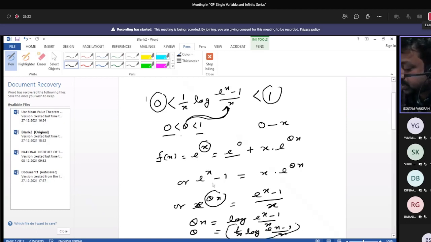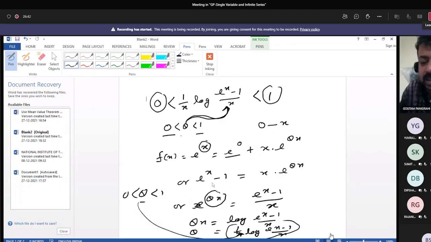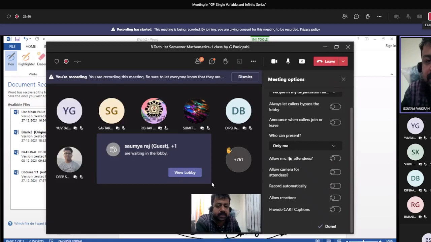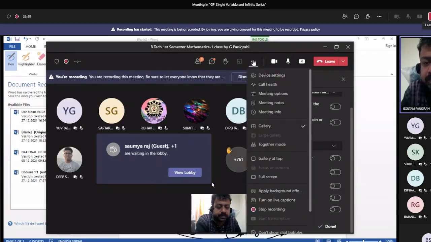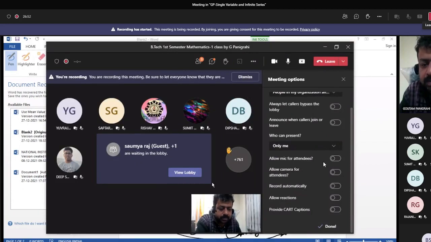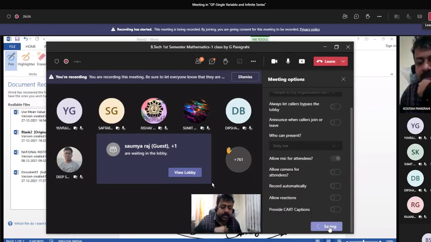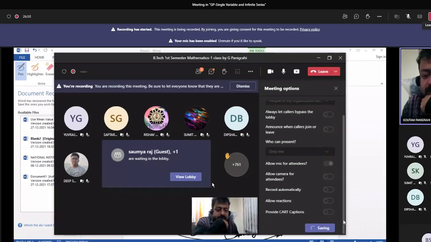Now as theta ranges between 0 and 1, this open interval, you can easily write that this quantity lies between this particular interval. Is it clear to all of you?